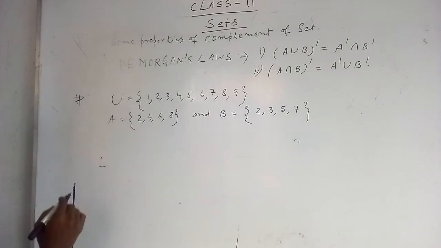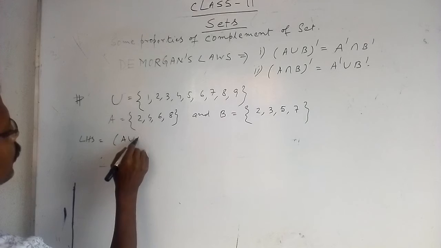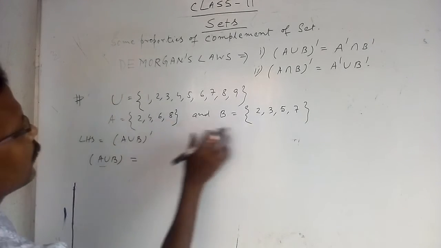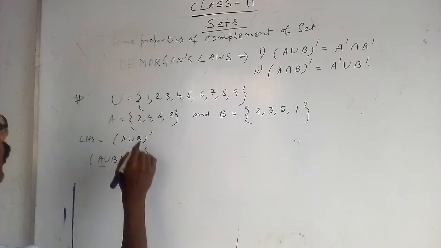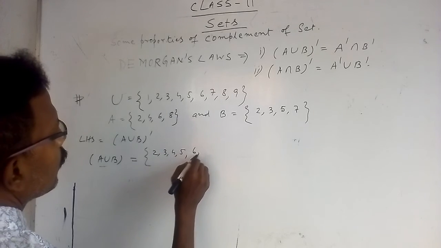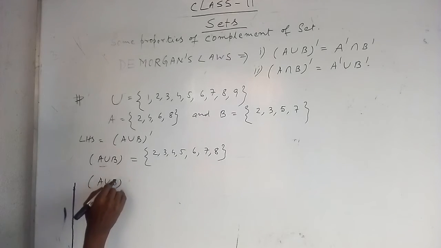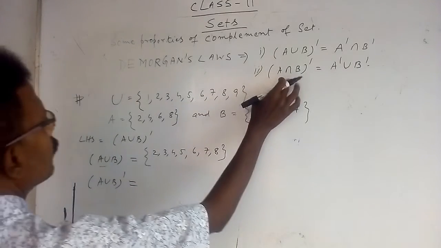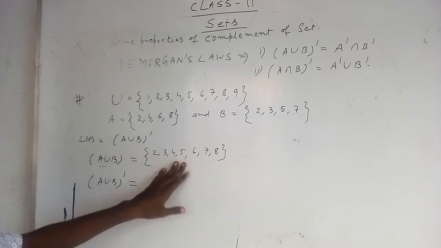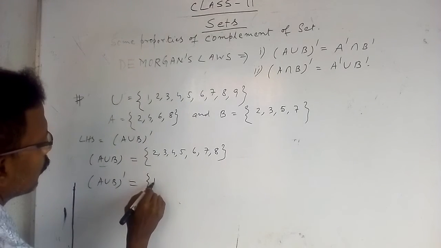De Morgan's law, left hand side, LHS, that is (A union B) complement. First find A union B. A union B means the collection of all the elements of A and B, that is 2, 3, 4, 5, 6, 7, 8. Now (A union B) complement, the left hand side of this theorem, is obtained by deleting these elements 2, 3, 4, 5, 6, 7, 8 from the universal set. That is 1 and 9.